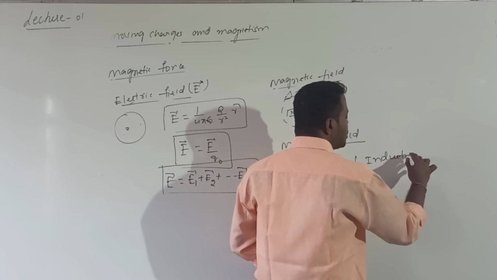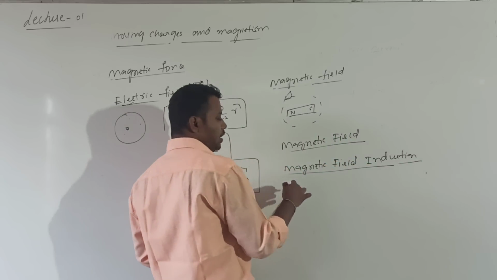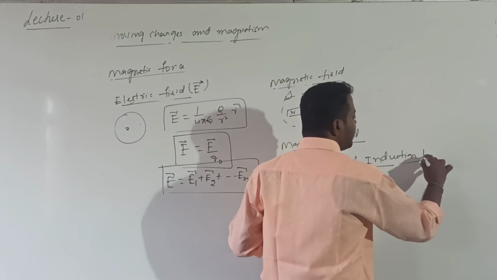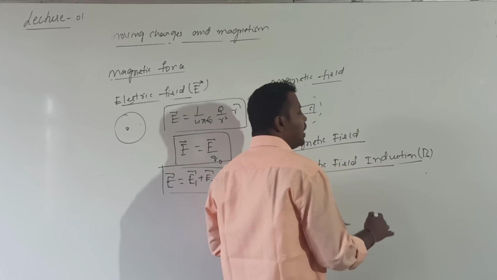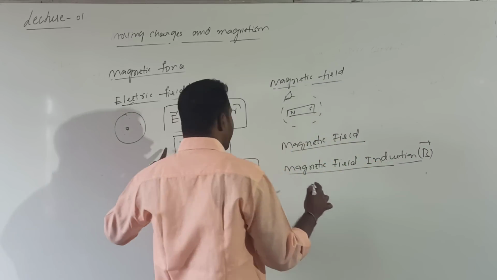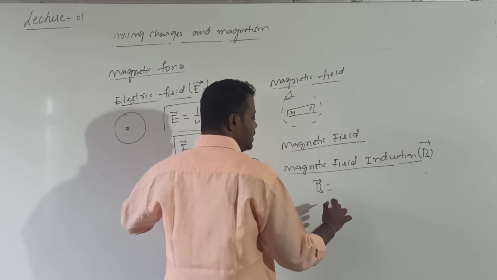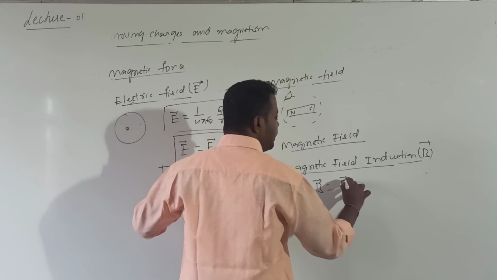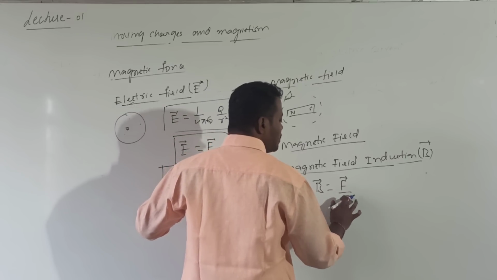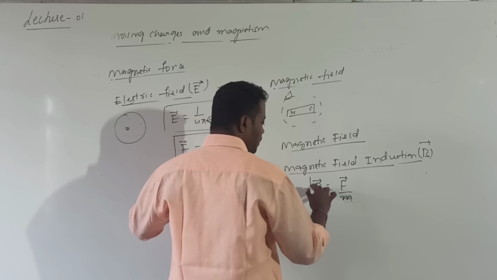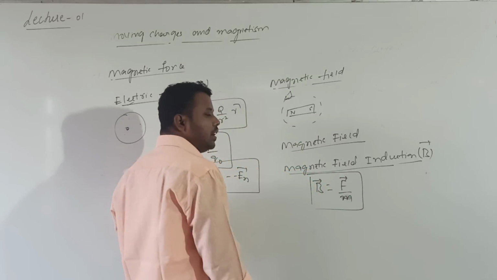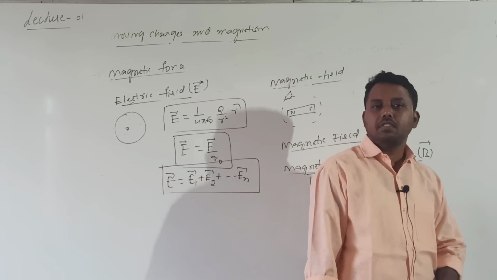Magnetic field induction, or magnetic field intensity, is given by B bar. So what is the definition for E bar? Electric field intensity: the force acting on the test charge. Magnetic field induction can be defined as the magnetic force acting on the unit north pole. This is the definition for magnetic field induction.